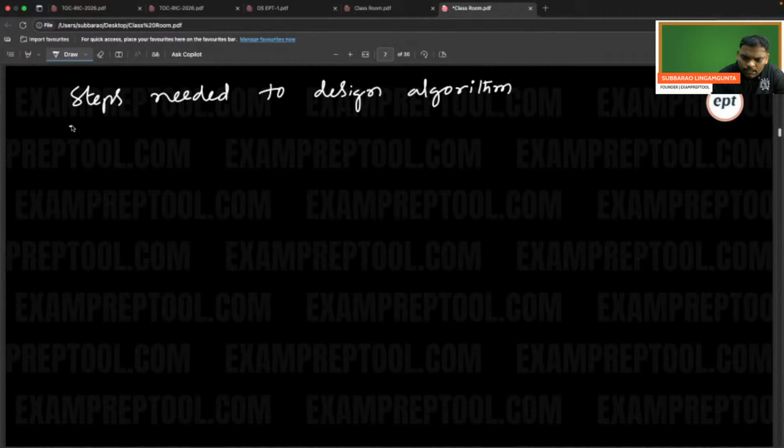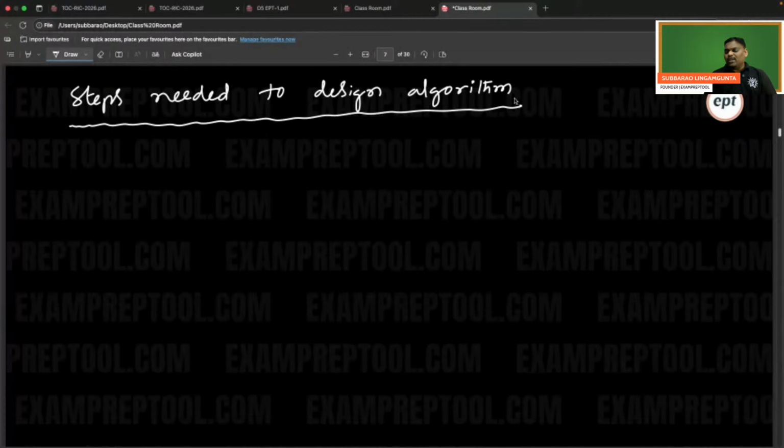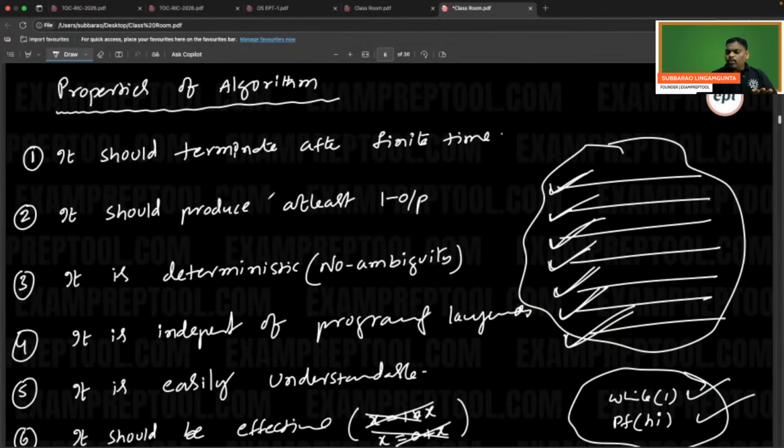This is the next story. Can you listen to this also? It will be very useful to you. Steps needed to design algorithm. Sir, I want to design an algorithm for a particular problem. How to proceed, sir? If you write blindly, the properties may work, may not work. I have a problem and I want to write an algorithm to solve it. So how to write the algorithm?